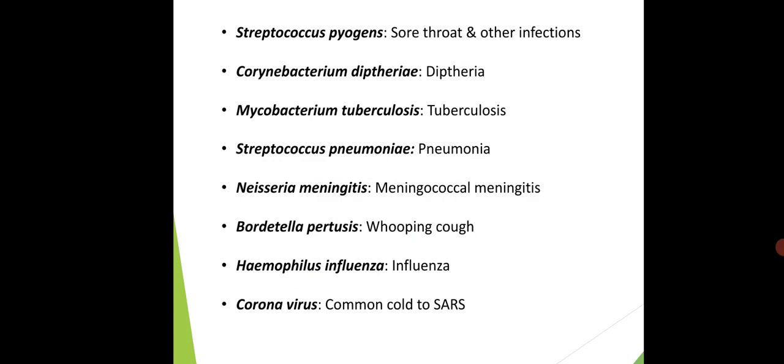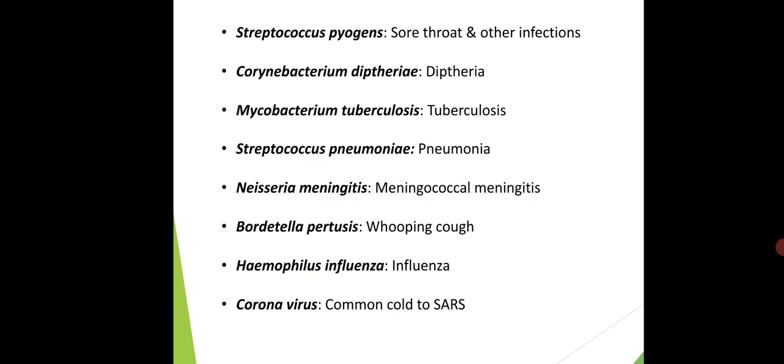Now the first one is the condition where the person shows symptoms like sore throat and other infection, and it is caused by the bacteria called Streptococcus pyogenes. The symptoms are sore throat, and sometimes a rise in temperature.